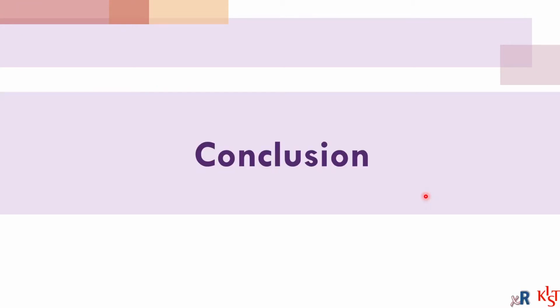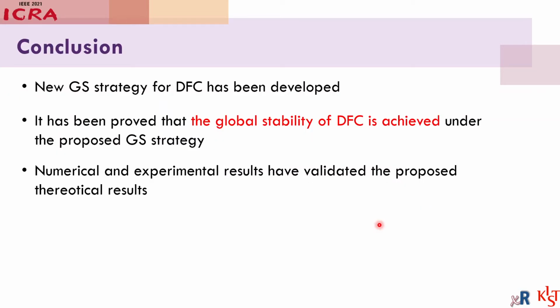Now, let's end my presentation by concluding our work. A new goal assignment strategy for distance-based formation control has been developed, and it has been proved that global stability is achieved under the proposed goal assignment algorithm. And numerical and experimental results have validated the proposed theoretical result.